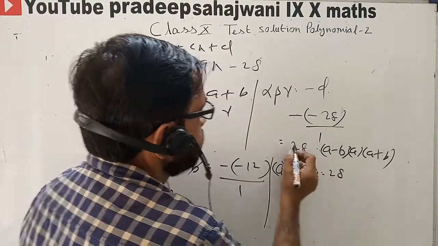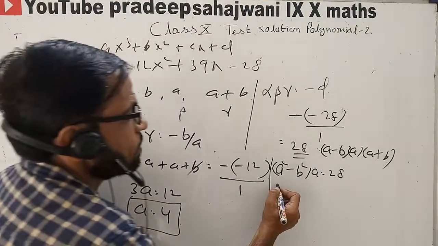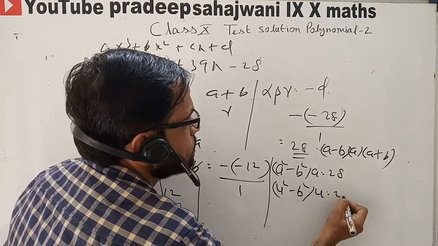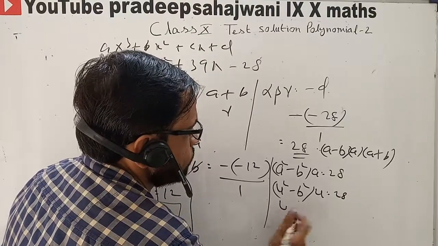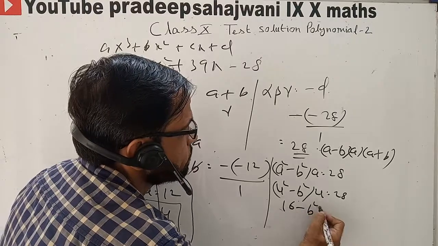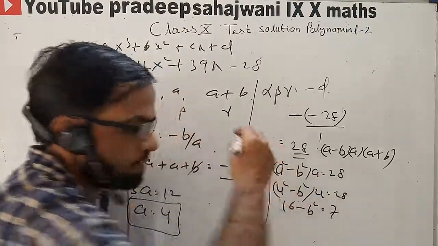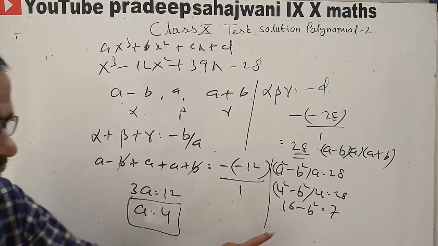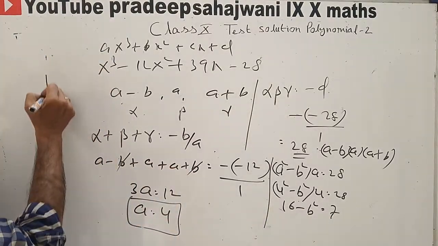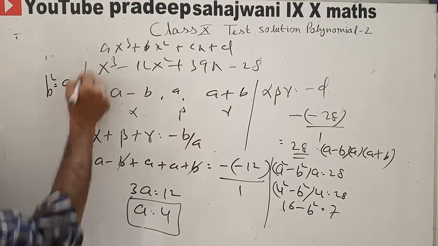So in place of a we will write the value 4. Okay, 4 square minus b square into 4 is equal to 28. So 4 square means 16 minus b square. 4 will be here 7. Okay, so b square will be 9. Finally the b square will be 9.